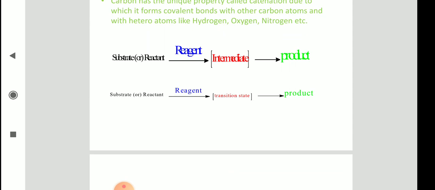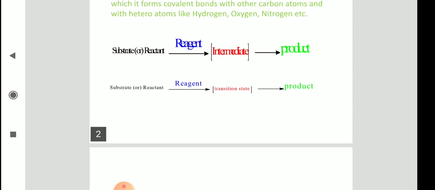It will not directly convert into product; through an intermediate it will convert, or through a transition state. You can see in the slide here clearly I have written substrate or reactant, when employed with a reagent, it will convert into maybe an intermediate, maybe a transition state, then it leads to the formation of the product. I have written here very simply, but it does not take place that simply. It is very difficult to understand even one reaction.